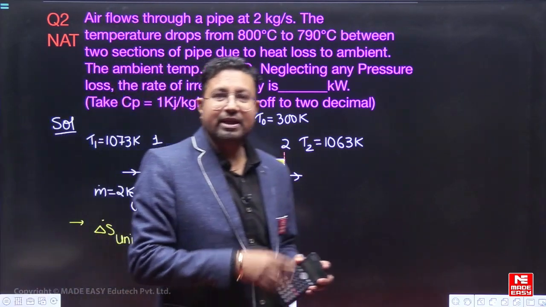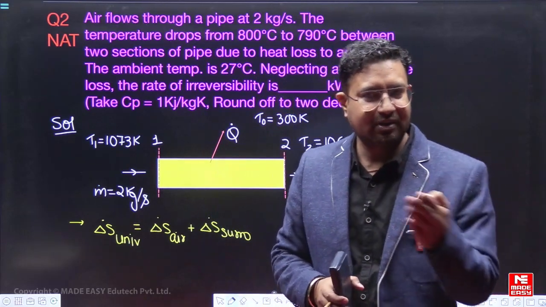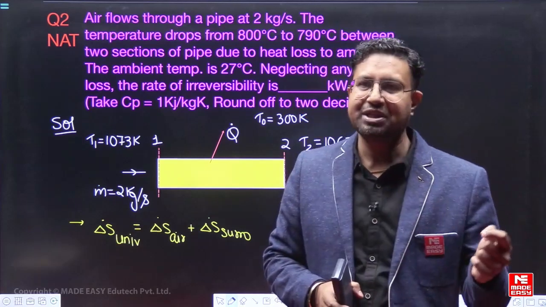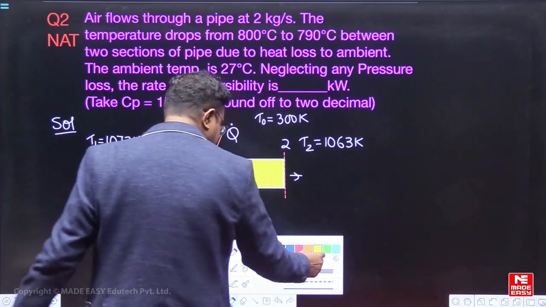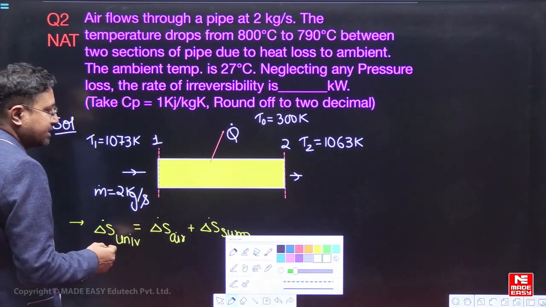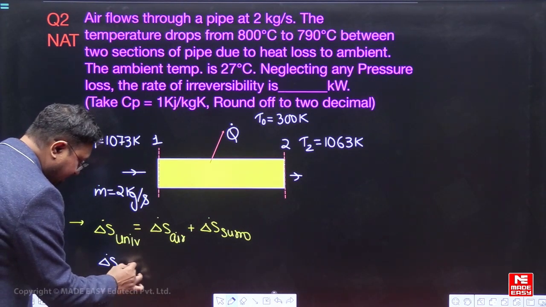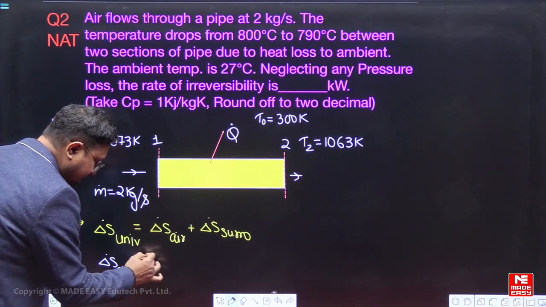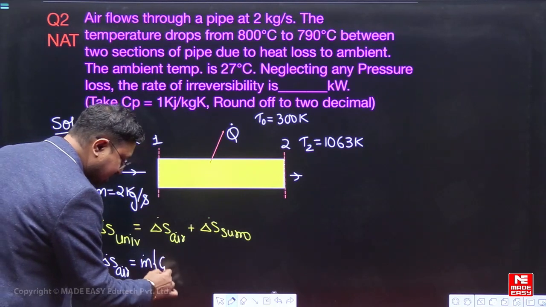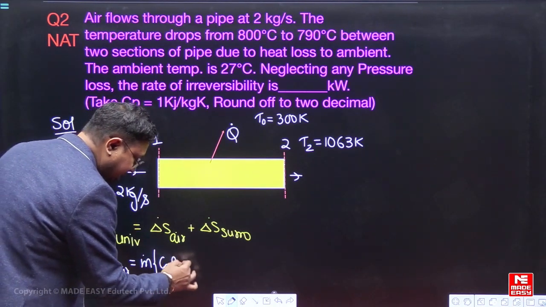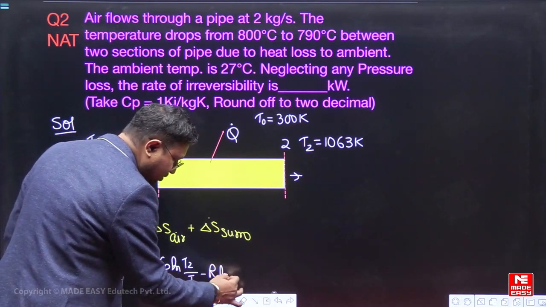Now, for calculating the entropy change of the air, we have the initial and final temperature of the air. Pressure change is neglected, that is, pressure is almost the same. So what we can write is the entropy change of the air, delta S air, will be equal to the mass of the air into the entropy change per unit mass. So what is the entropy change per unit mass? Cp ln T2 by T1 minus R ln P2 by P1.